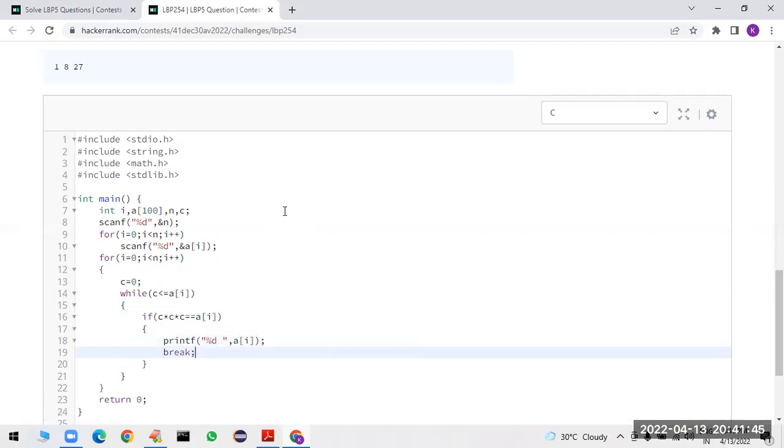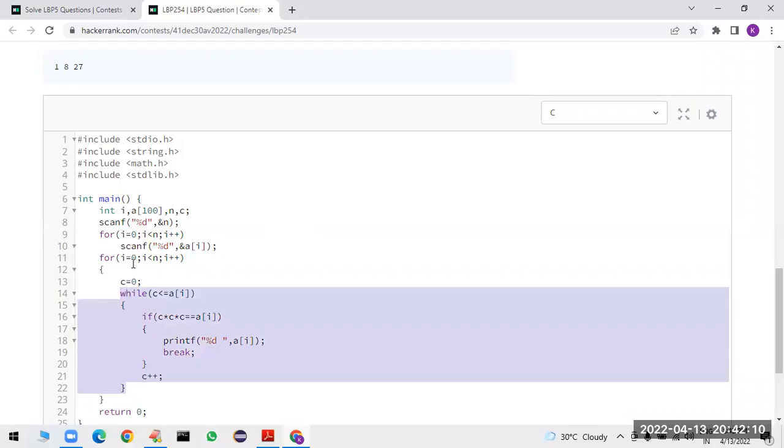Break means what? It will come out from the inner loop, that is the while loop, sir. Okay, it will take the next element and continue this process. Sir, this process will keep on continuing until you get the values. So first I am taking c is equal to 0. If it is less than a of I, c into c into c is equal to a of I. If yes, it will print and break. Break means it will come out from the while loop, select the second element, and continue.